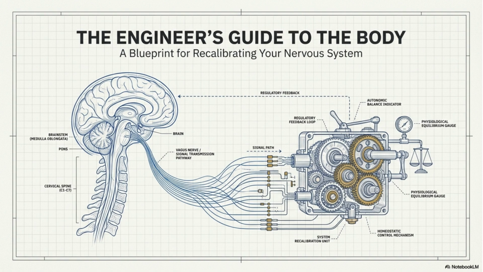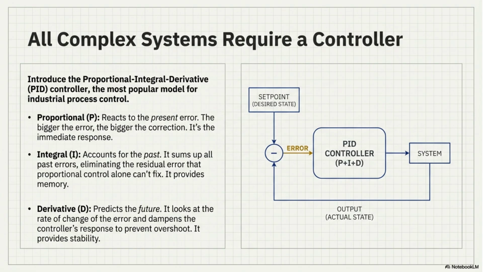Welcome to the Engineer's Guide to the Body, a blueprint for recalibrating your nervous system. We will explore the nervous system through the lens of control theory. All complex systems need a controller to function. We will focus on the proportional integral derivative, or PID controller, a popular model for industrial process control.